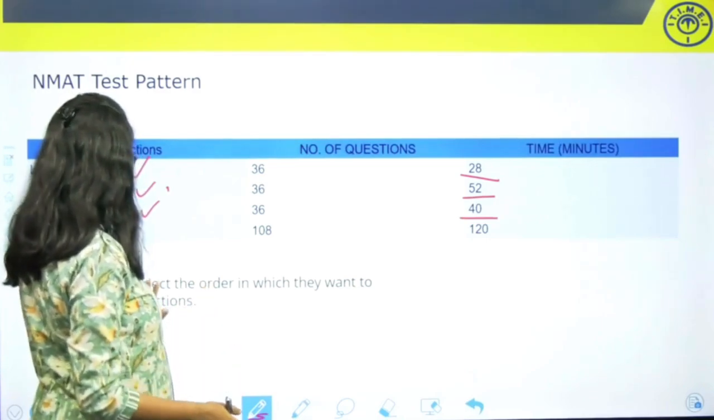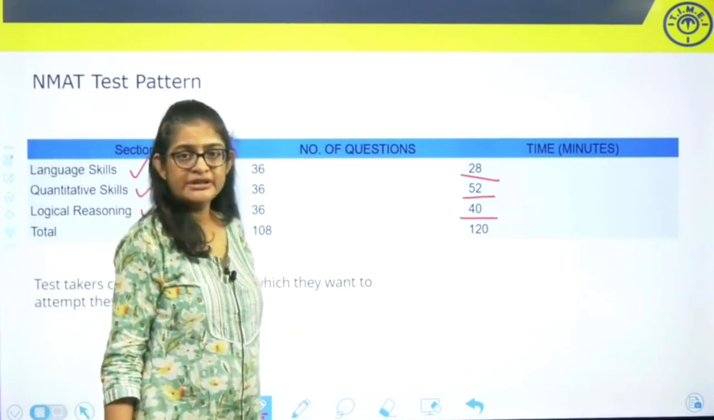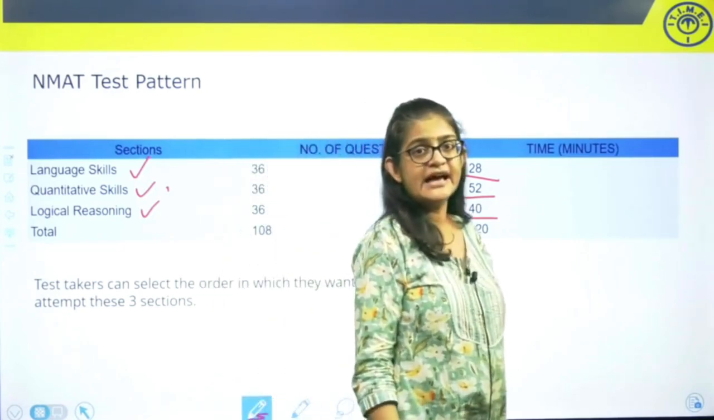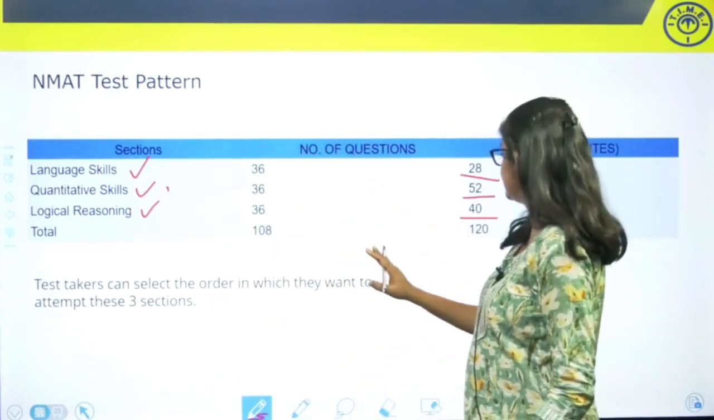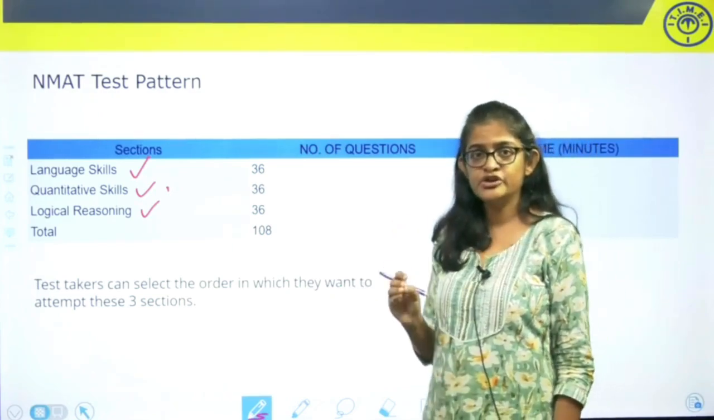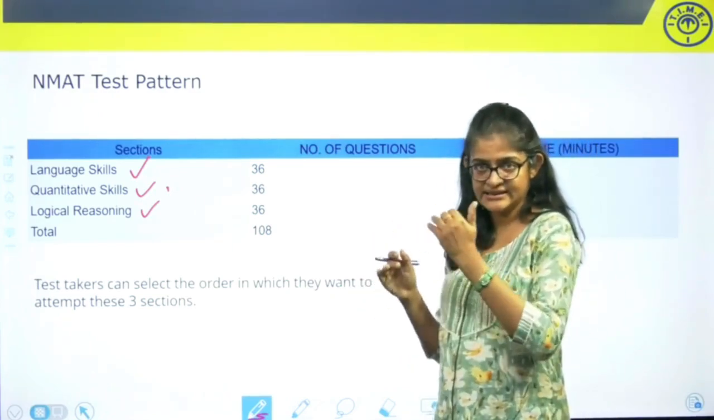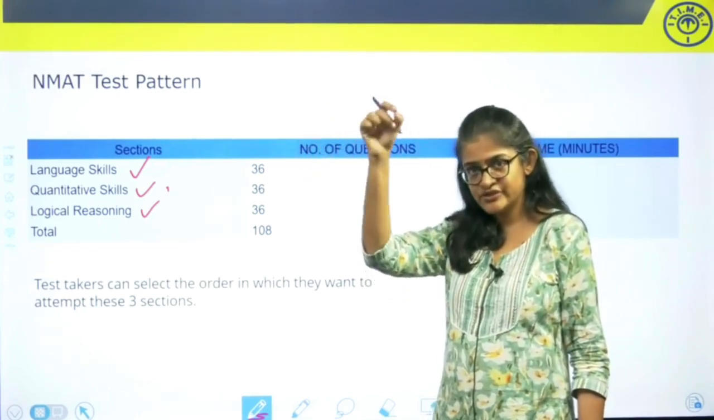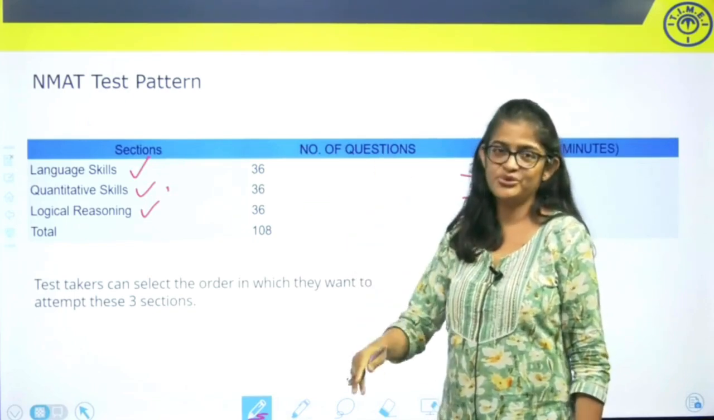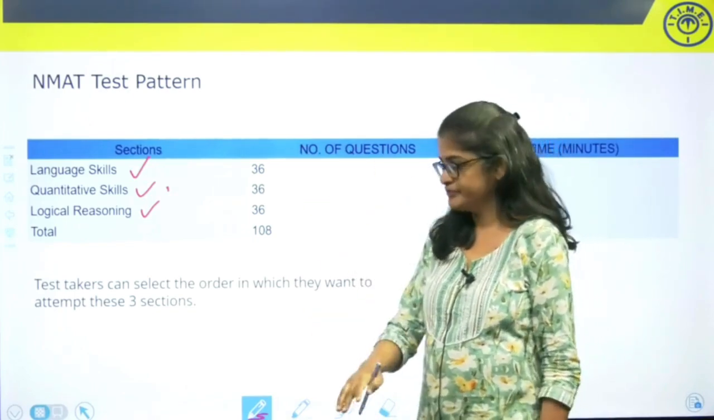Another distinct feature of this test is that you can choose the order in which you want these 3 sections to appear in your paper. Before you start the test, you can choose which section you want first, which section you want next, and which one you want last.